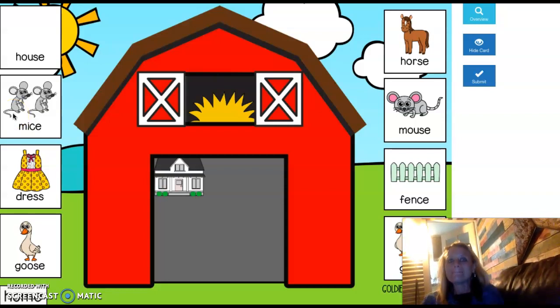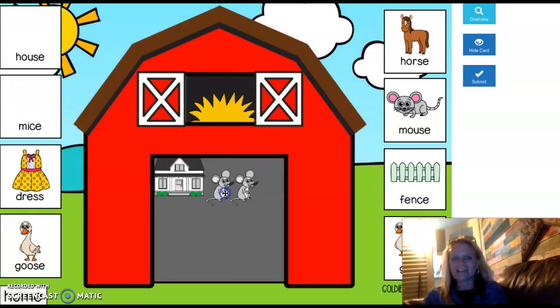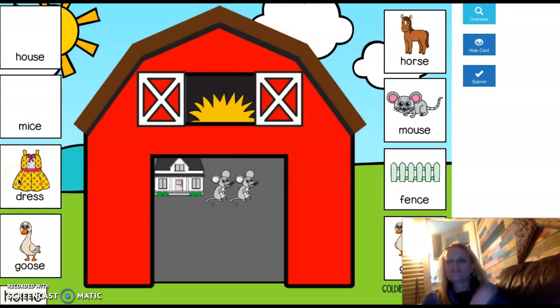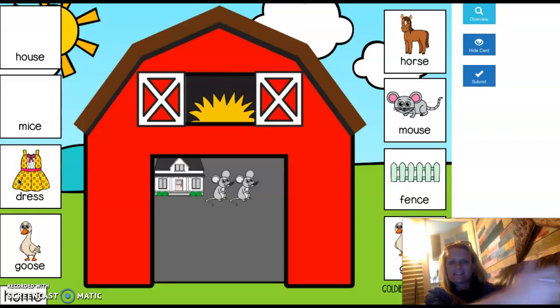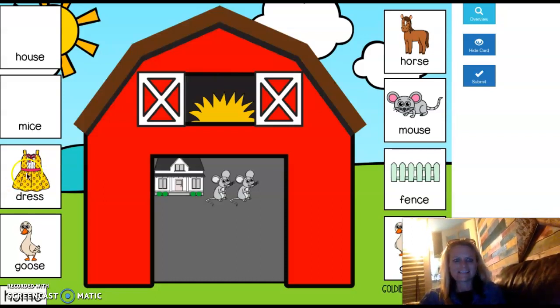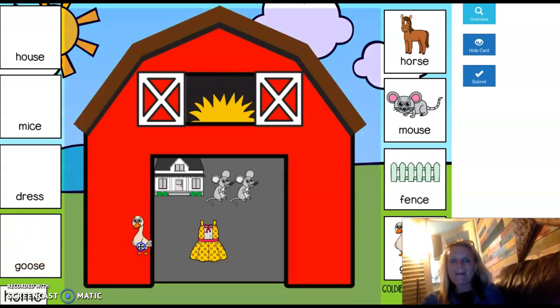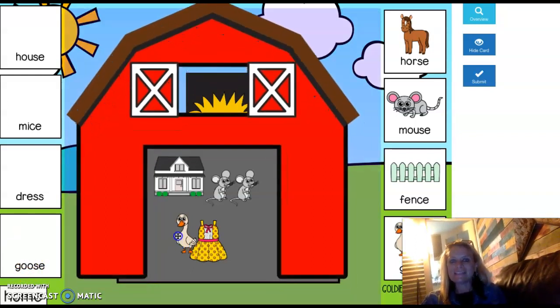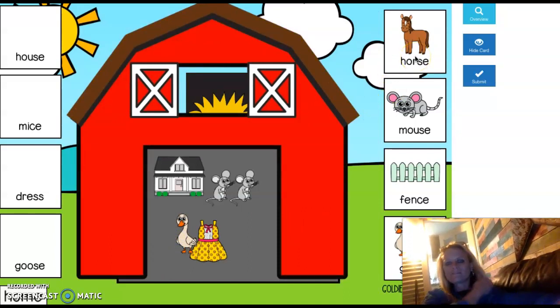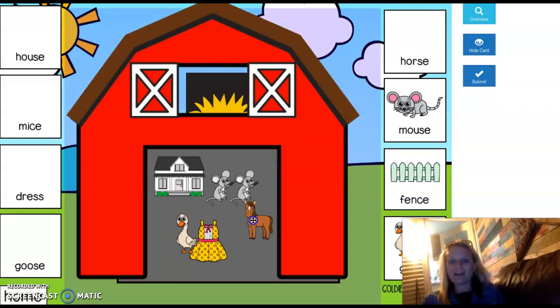Mice. Good job. I heard it. S. I see if dress. Dress. Does it have an S? Good job. How about goose? Goose. Good. Did you hear that? Mice, goose have the same ending sound. Good work. Horse. Good job. I heard it also.